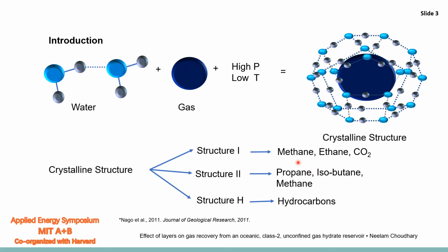Also, based on the overburden and underburden layers, gas hydrate reservoirs are divided into four classes: Class 1, Class 2, Class 3, and Class 4. We are working on Class 2 reservoirs, which contain a water layer below the hydrate layer. It is further divided into two types: confined Class 2 hydrate reservoirs and unconfined Class 2 gas hydrate reservoirs. In this work, we are working on unconfined Class 2 reservoirs, which have a large water layer below the hydrate layer.